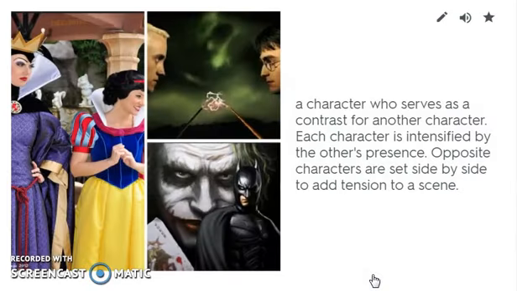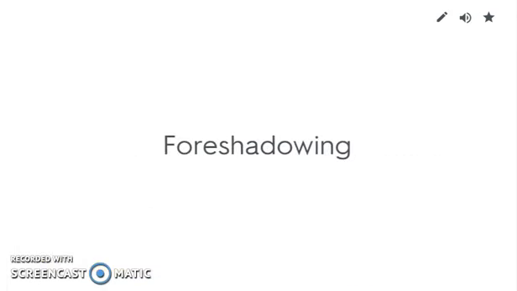Foil, a character who serves as a contrast for another character. Each character is intensified by the other's presence. Opposite characters are set side by side to add tension to a scene. Here's Batman, and his foil is the Joker. Here is Harry Potter. This is his foil. Here is Snow White, and the evil witch is her foil. We know these opposite characters are so different that they're going to have some kind of conflict.